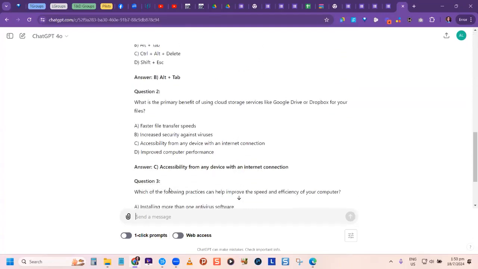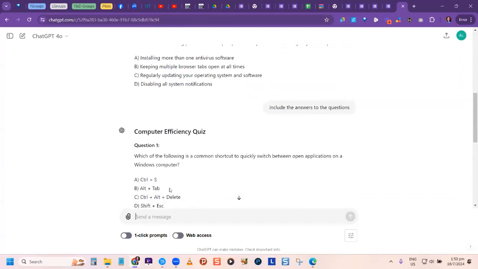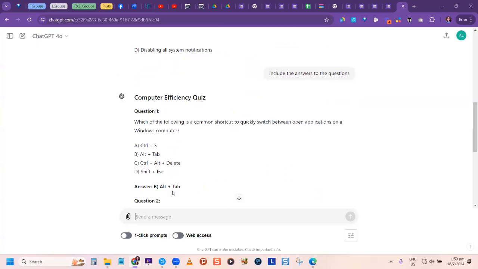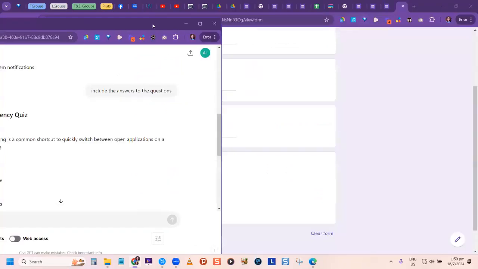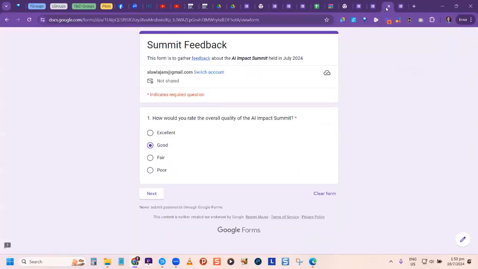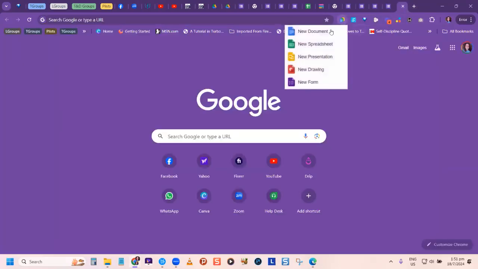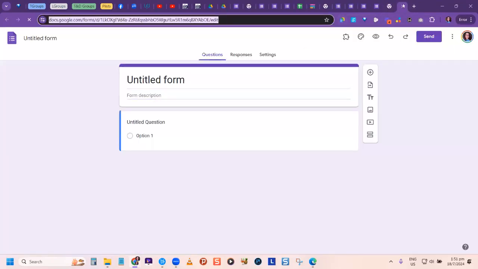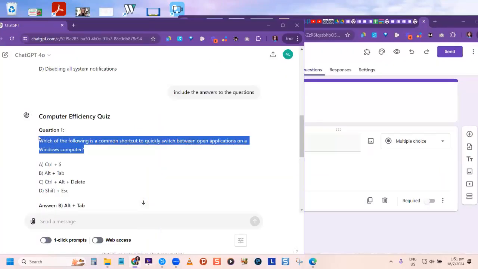So let's see what it did right here. Okay, good. So let's just drop this in a quiz real quick. I'm going to drag off so I can see what I'm doing right here, and I'm going to create a new form. As I said, there are other ways that you can be more efficient with this, but we're keeping it simple, not trying to overcomplicate things for you, just learning about this.